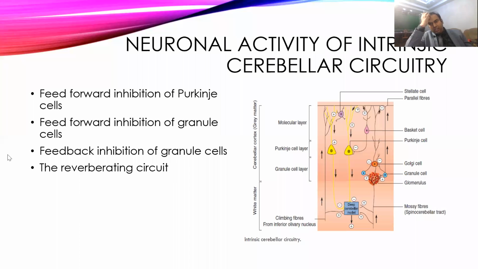Then come to the neuronal activity of cerebellar circuits. There are four types of circuits: feed-forward inhibition of the Purkinje cells, feed-forward inhibition of the granule cells, feedback inhibition of the granule cells, and reverberating circuits. First we'll talk about